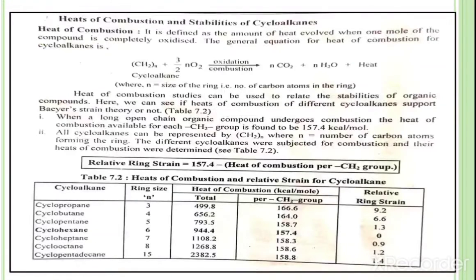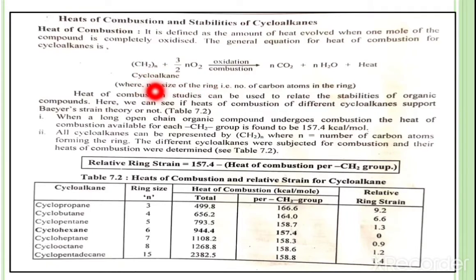Okay. Now then, next, heat of combustion and the stabilities of cycloalkanes. The question is, what is the meaning of heat of combustion? So friends, the heat of combustion is defined as the amount of heat evolved when 1 mole of the compound is completely oxidized. This is the simple definition of heat of combustion. I am repeating again: heat of combustion is defined as the amount of heat evolved when 1 mole of the compound is completely oxidized.